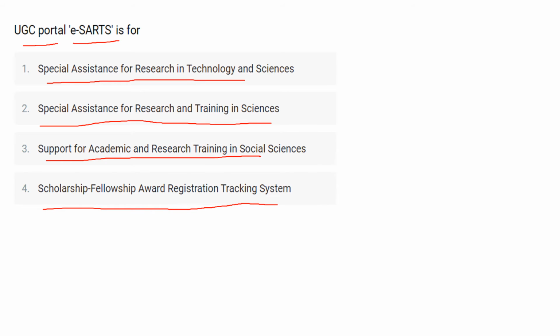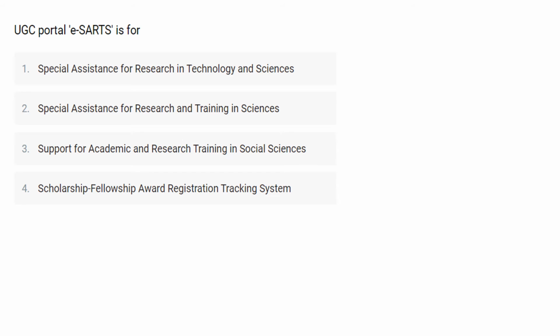The UGC portal e-Start is an e-scholarship, fellowship, award registration tracking system. It provides the details of a single window platform for all the scholarships and fellowships available to the students, scholars and the faculty under the various schemes of the University Grants Commission, that is UGC. So here the correct answer for this question will be option number 4. The UGC portal e-Start is for the scholarship, fellowship, award registration tracking system.